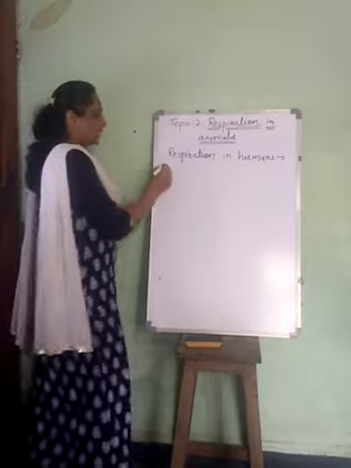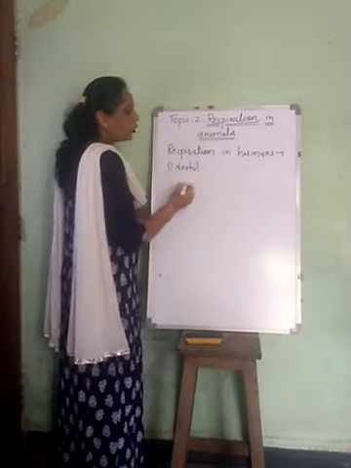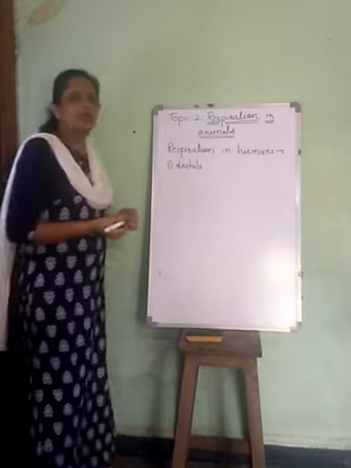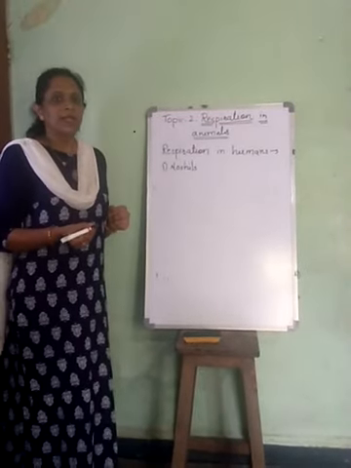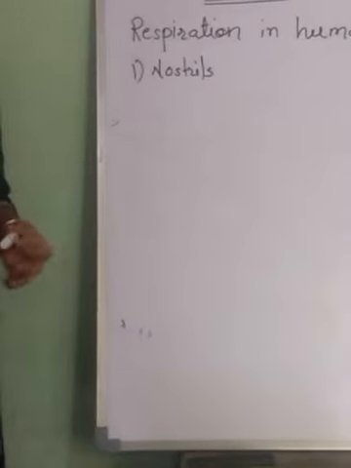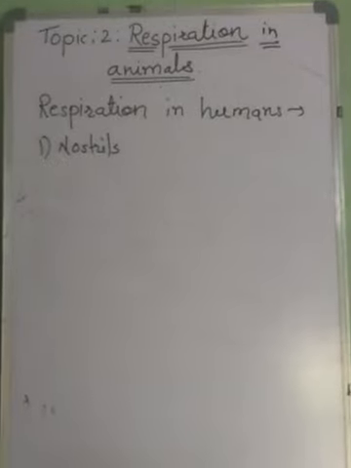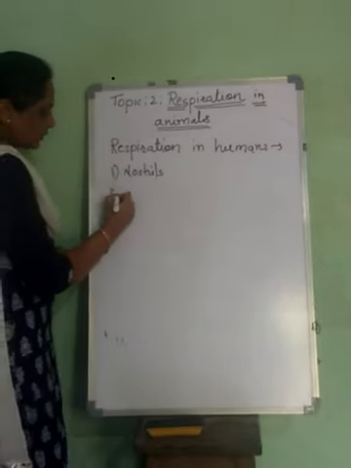We will start with the nostrils or nose. These are the openings present on the face above the mouth, and these are the openings from where the air is taken inside the body of humans. So the first organ is the nostril.